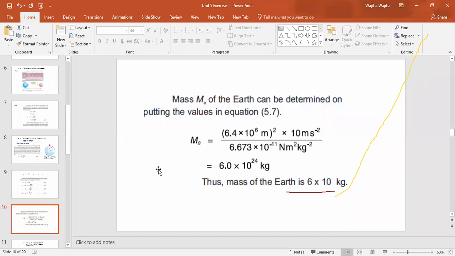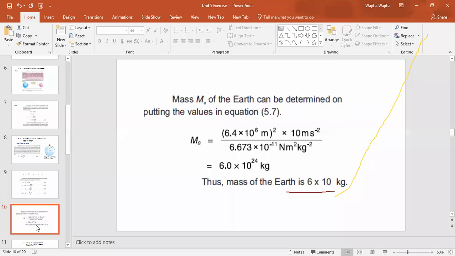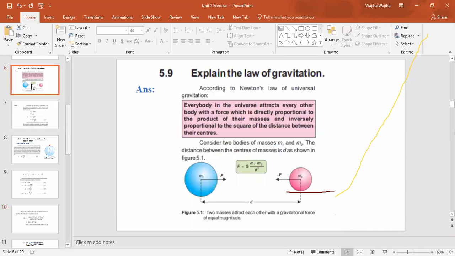Slide number 6 once again. Sorry, Slide number 6, can you show it again? This one. This is the law of gravitation, beta. You have to explain this one, okay? All of these questions are given in your book. If you know the answer, you can also write the book as well. You have any confusion in this slide? No ma'am, I have to take a screenshot, I will do it later.